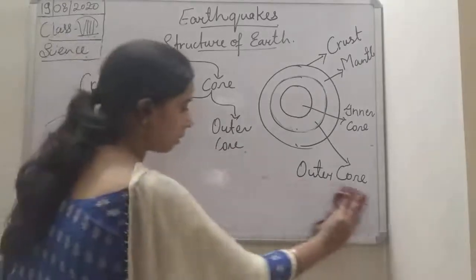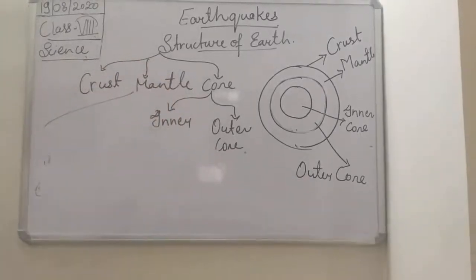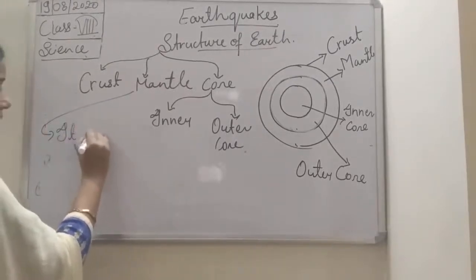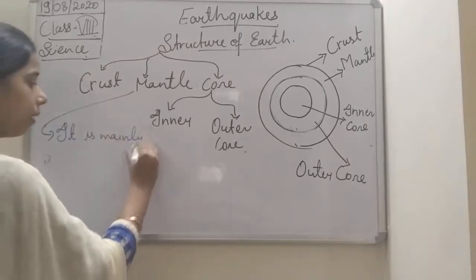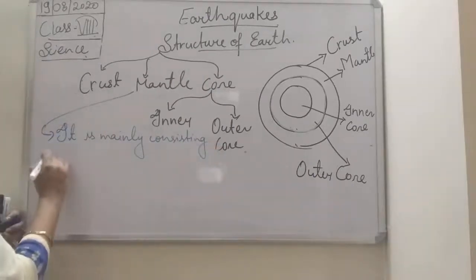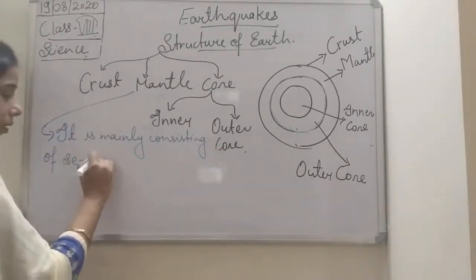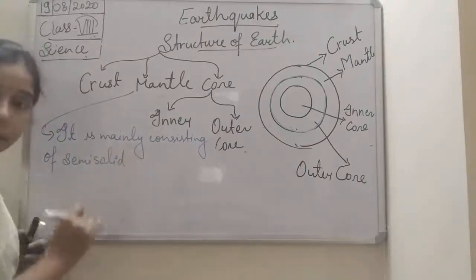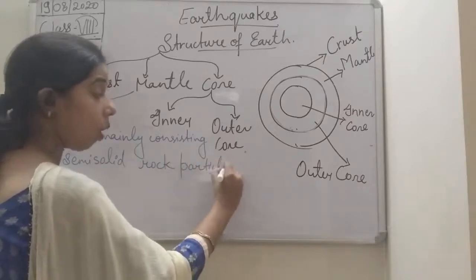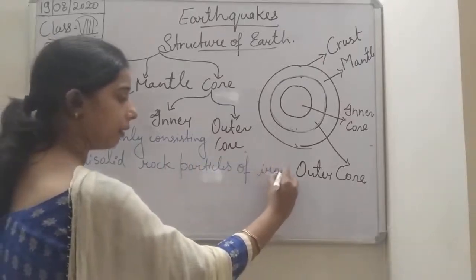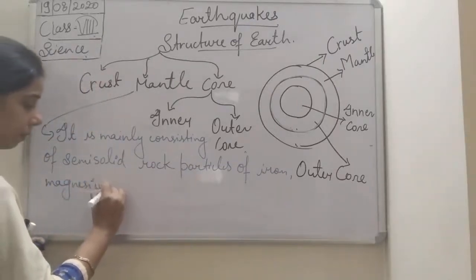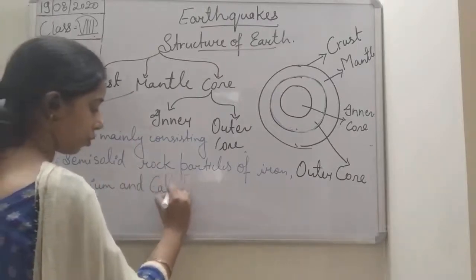So we can write that the mantle is mainly consisting of semi-solid rock particles of iron, magnesium and calcium.